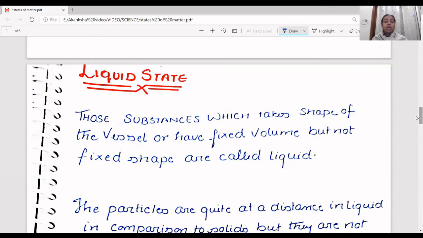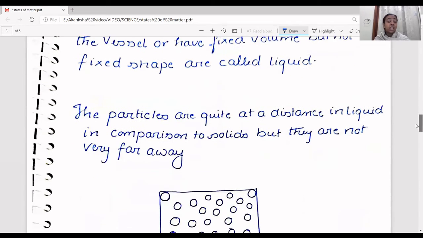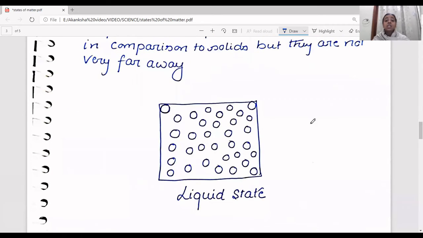Now when you talk about the molecular arrangement of a liquid, the molecules are loose as compared to the solids. We've seen in the solids that the molecules are tightly packed, but when we talk about liquids, the particles, or the molecules, or the ions here are quite at a distance as compared to the solids, but they are not very far away. So this is the molecular structure of a liquid state.